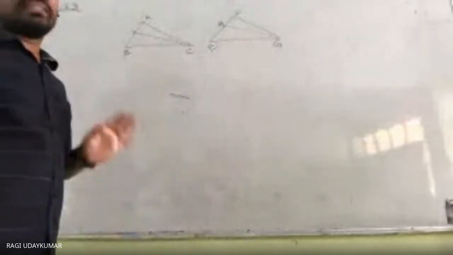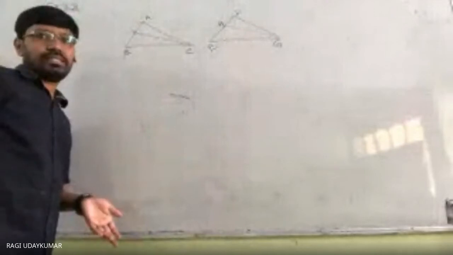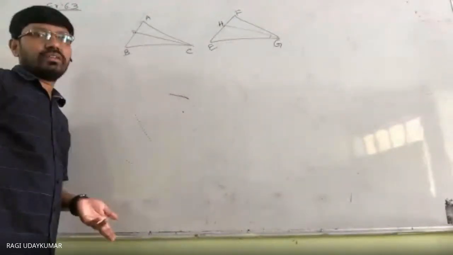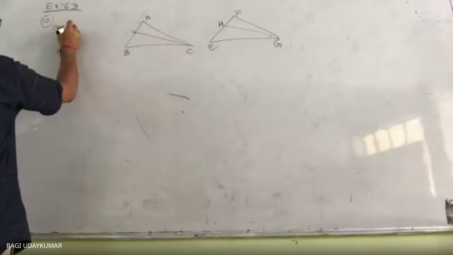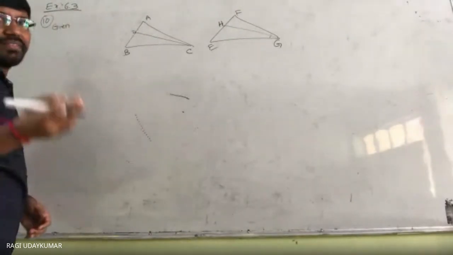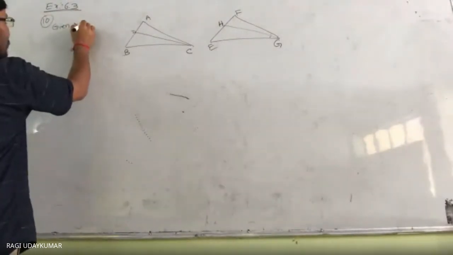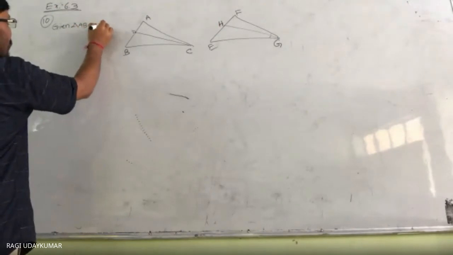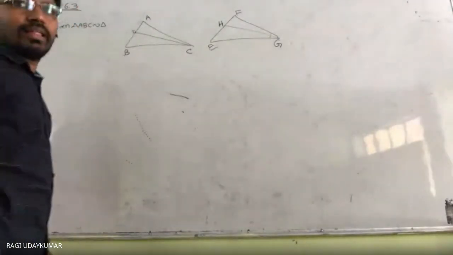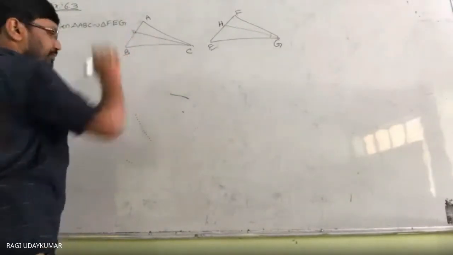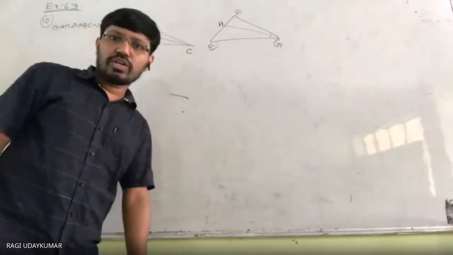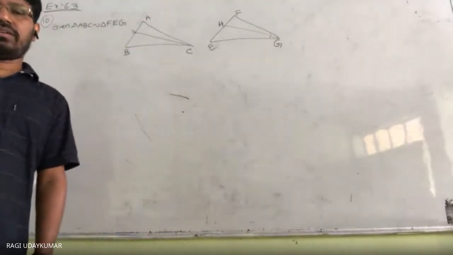These are the bisectors of these two angles of two different triangles. What is given here, let us take. It is given that triangle ABC is similar to triangle FEG. ABC similar to FEG. Okay.